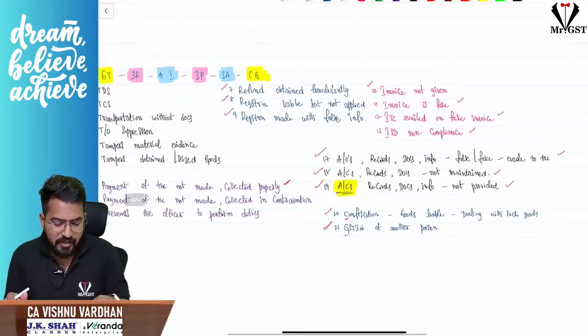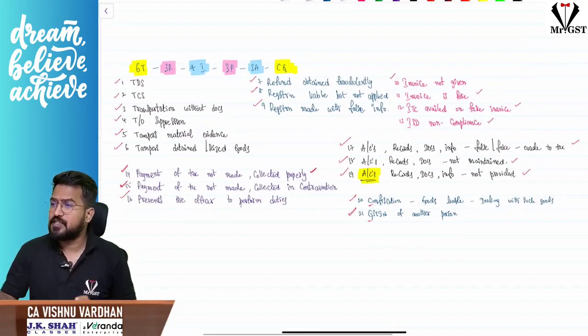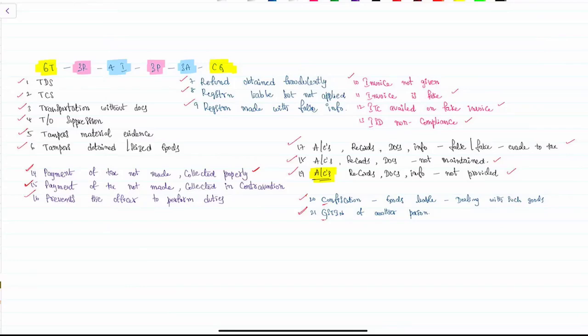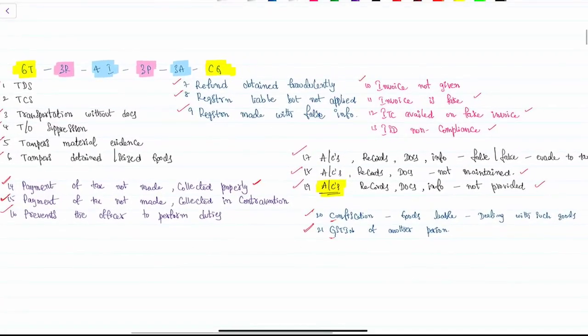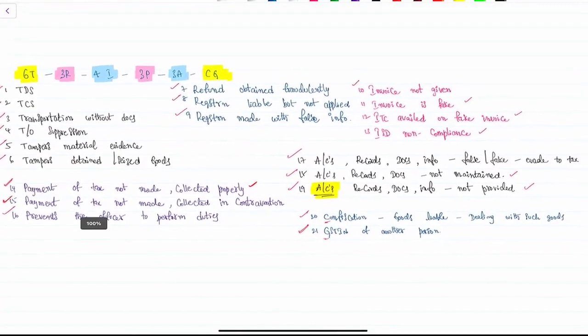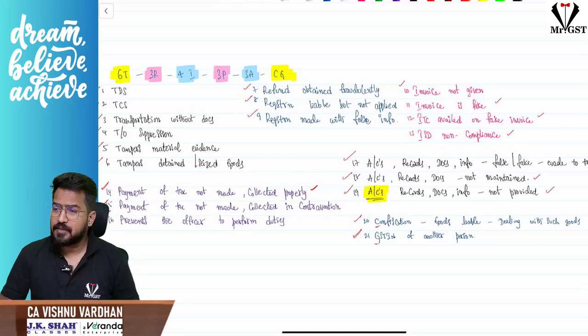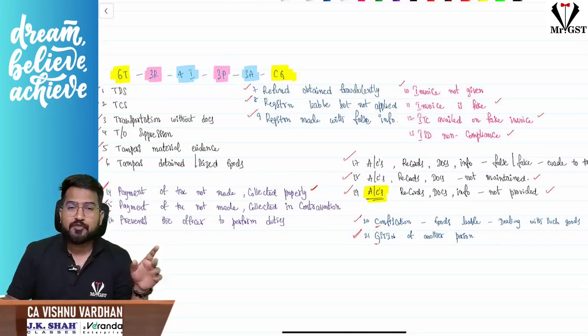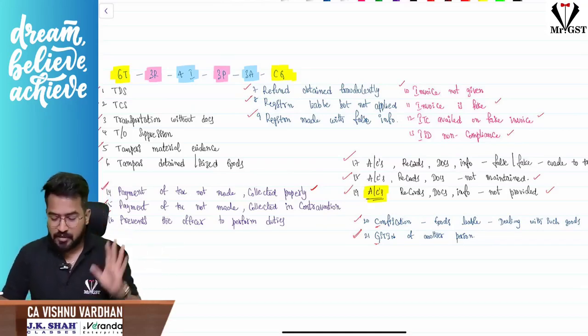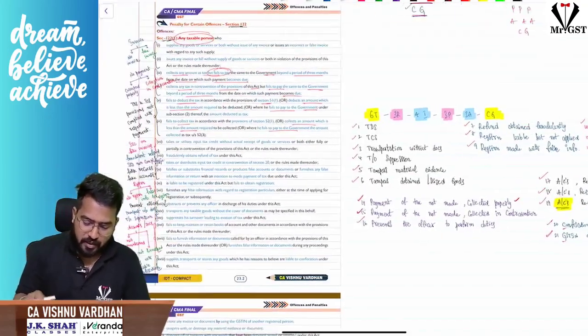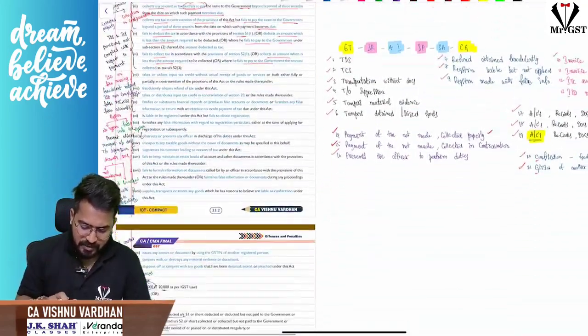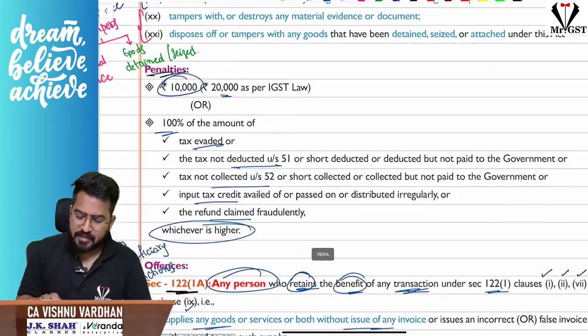These are the 21 offenses. One second, if you want, you can take the screenshot. So these are the 21 offenses in simple form. So that way you can just remember. But please understand, there is no other option for you. You should definitely remember these violations. These are the offenses, and if these offenses are done, what is the penalty under section 122?